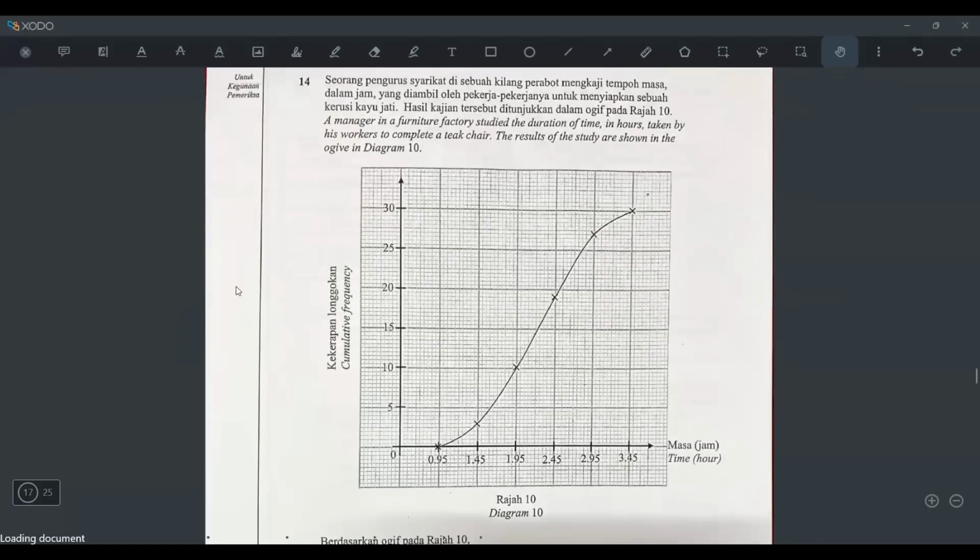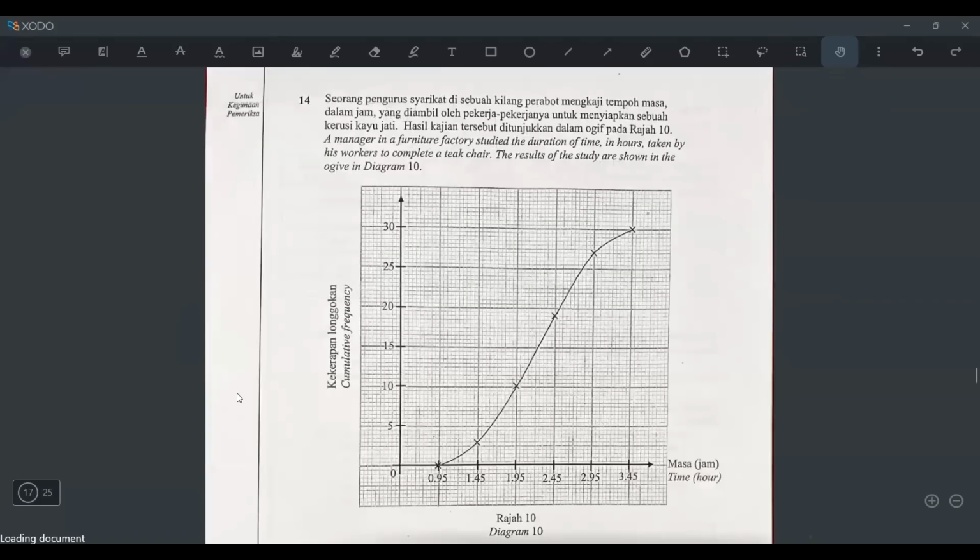Okay, we are almost at the end. Oh, so many more. 14. Okay, tak apa. Let's continue.